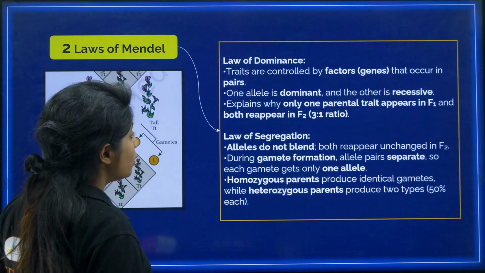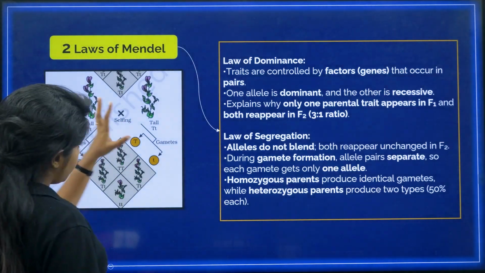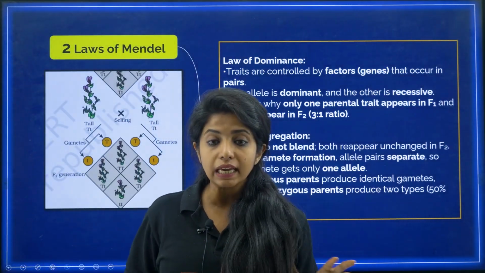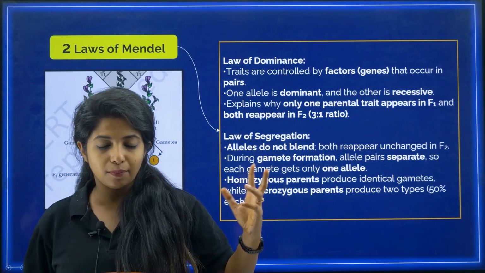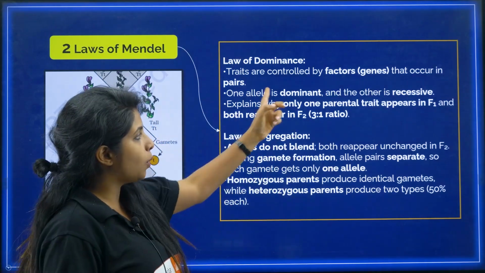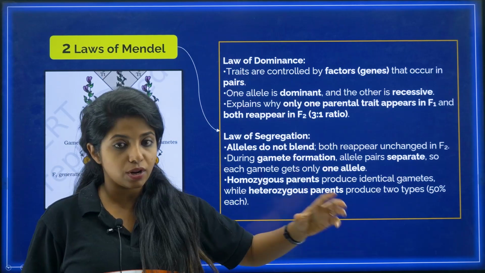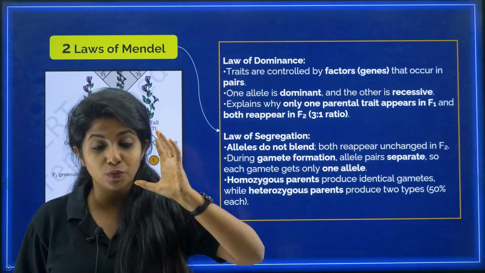Also your doubts. Now, depending on the monohybrid cross, Mendel gave two laws of inheritance. Two laws of Mendel are there, which are the law of dominance, my dear children, and the law of segregation. I am going to explain them really well.